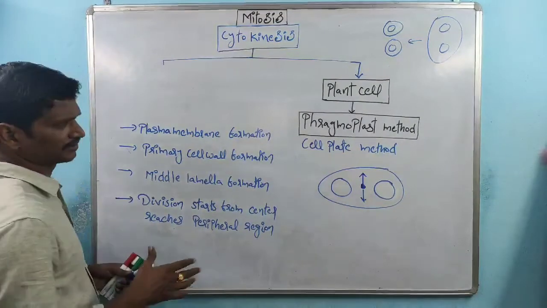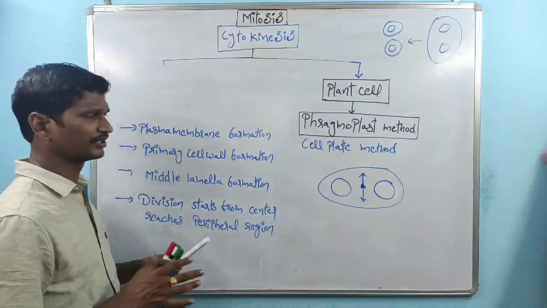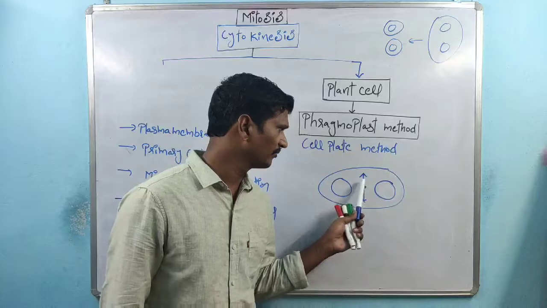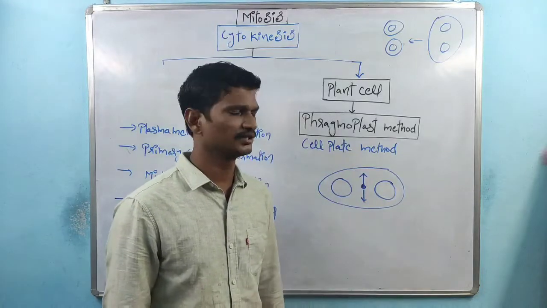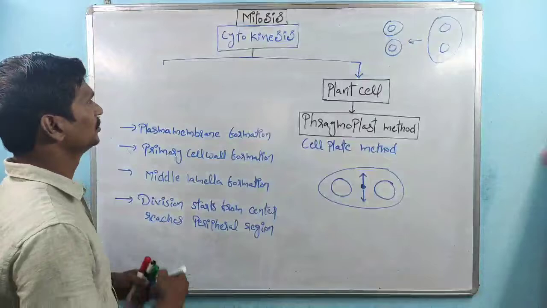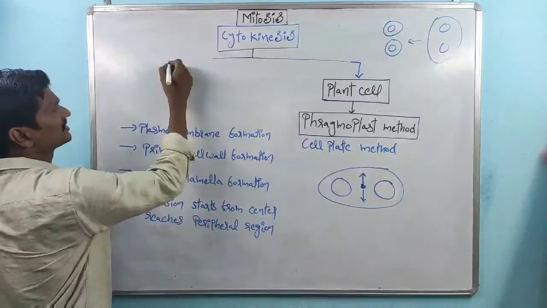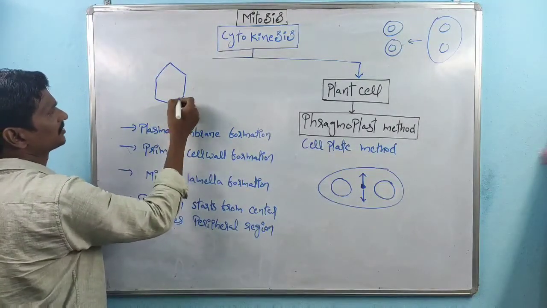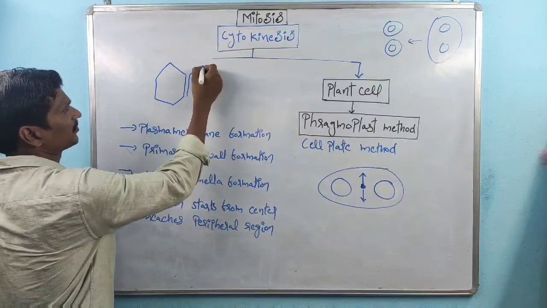Right here, the division of cytoplasm within the phragmoplast method starts from the center, right? Finally it reaches the peripheral region. Then one cell forms two cells. We know about the plant cell structure. This is one plant cell, right? This is another plant cell.